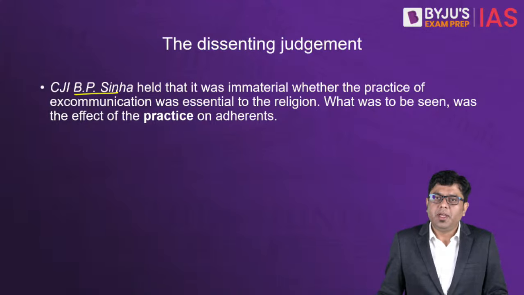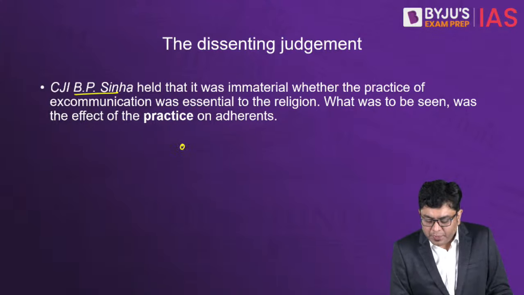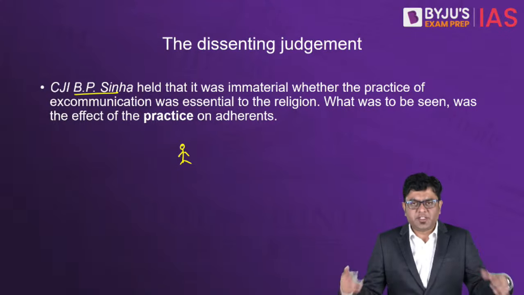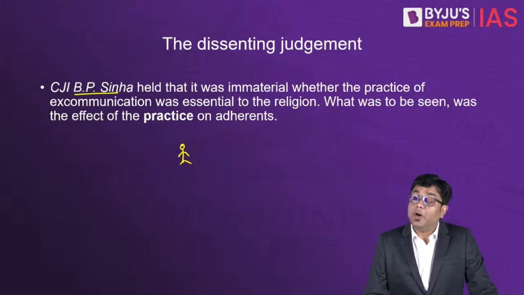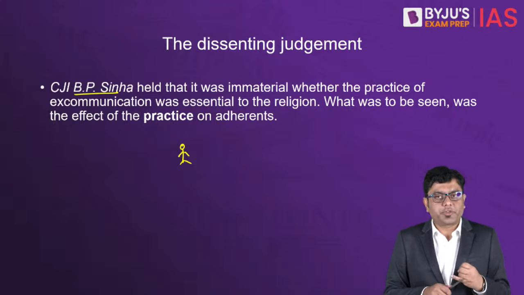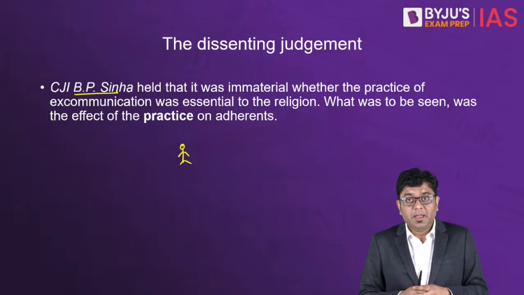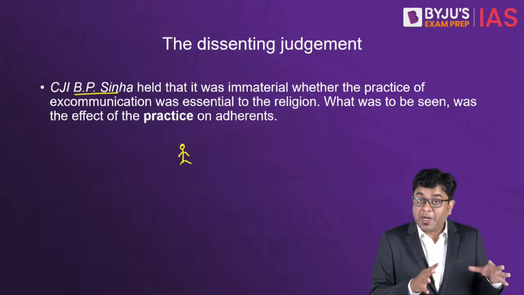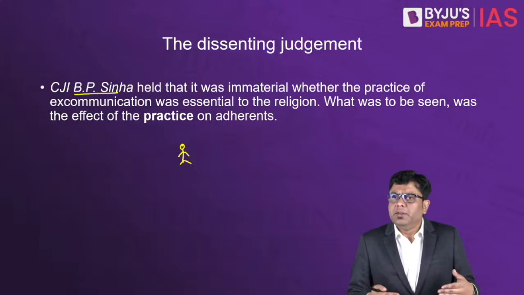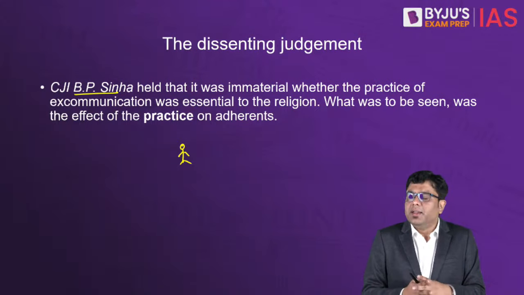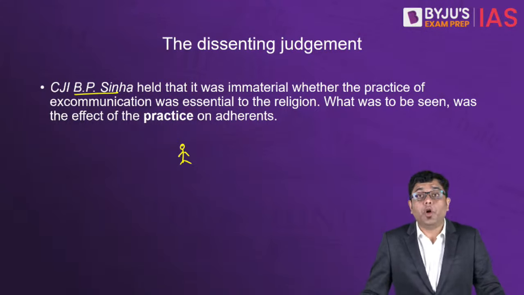So, for example, imagine an individual who has been excommunicated from the organization, from the community, from the religious sect, and so on. Immediately when that individual is excommunicated, first of all, he will lose access to the community mosque and the community burial grounds. In the case of the Dawoodi Bohra community that we are discussing, they would lose access to those basic things. Also, these people would not be made a part of any social or religious gathering. Thereby, it would lead to a complete social boycott.